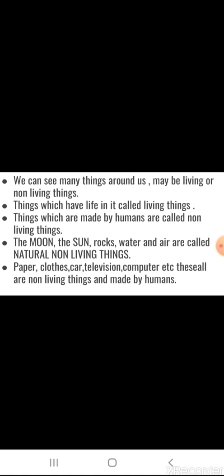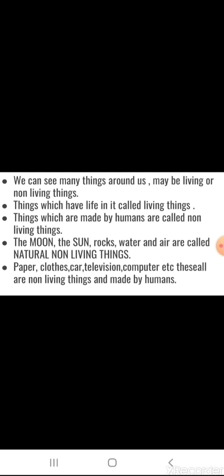Living things like I, you, your parents, your animals. And what are the non-living things? The chair on which you are sitting, the table, the computer, the mobile phone which is in your hand, right? These all are non-living things, and living things are those which have life in them. Second point, things which have life in them are called living things.